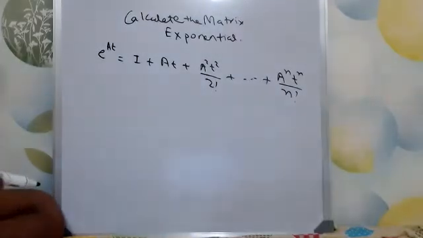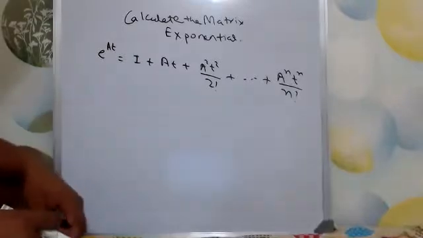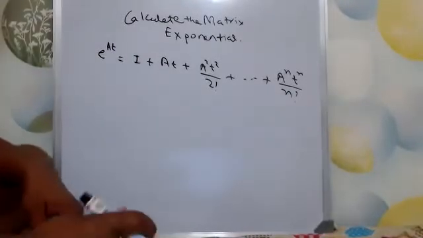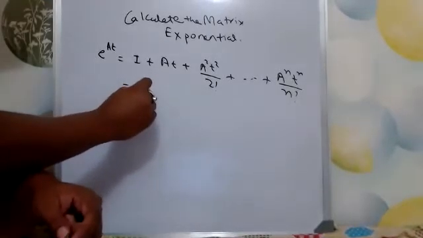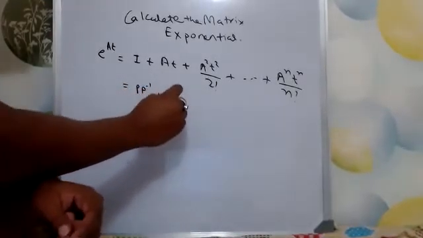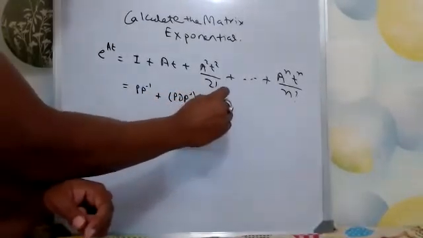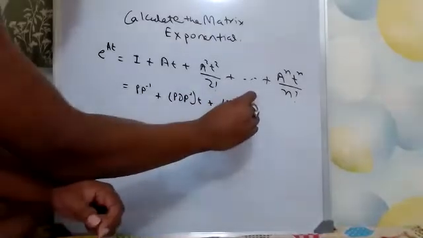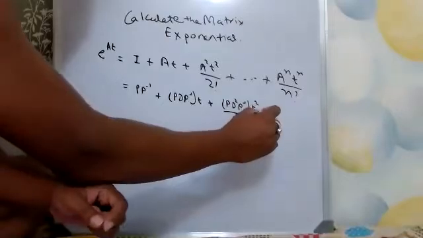Now, assuming that this A matrix has all the eigenvectors independent, I can write this as P P inverse plus P D P inverse into t plus P D square P inverse t square by 2 factorial plus dot dot dot.